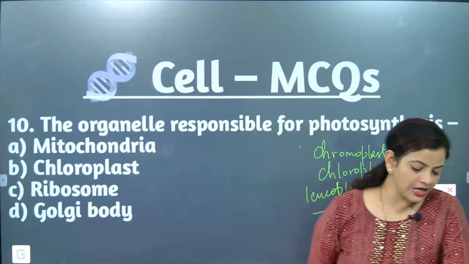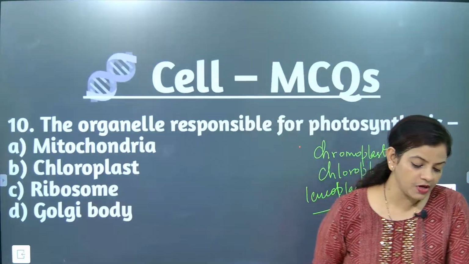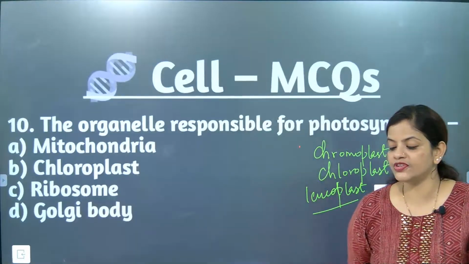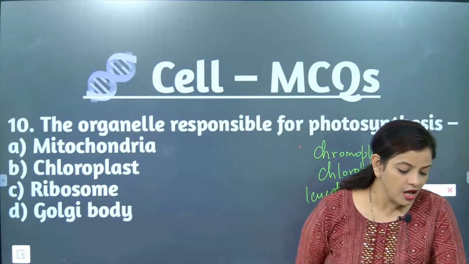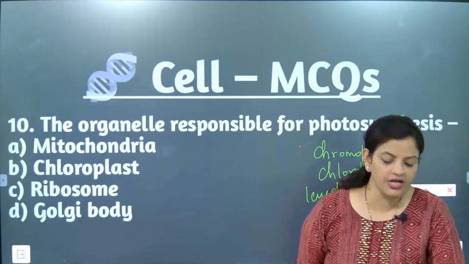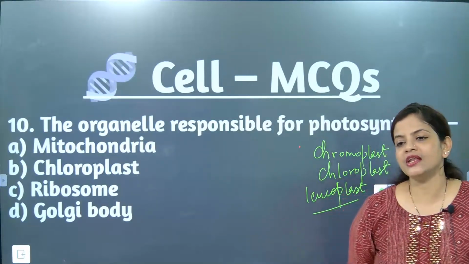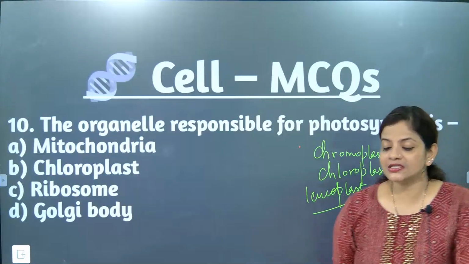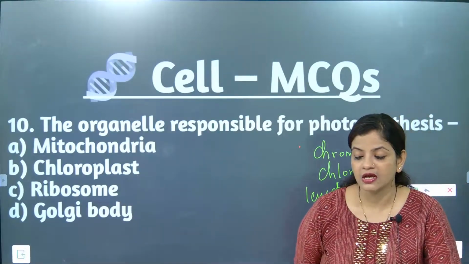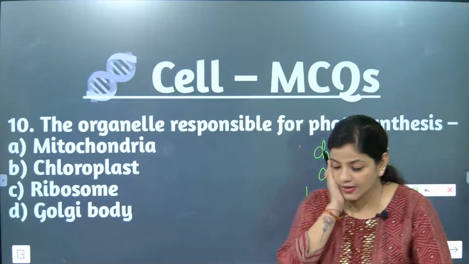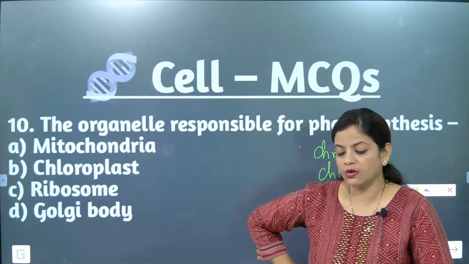Which one is colorless? Leucoplasts are colorless. Okay. Which one has an irregular shape? Chloro, chromo or leuco? Chromoplast has an irregular shape. Very good. Which is found in unexposed cells? It means it is present in the inside part of the cell. Leucoplast, chromoplast or chloroplast? Come on, say. Which one is present inside cells?